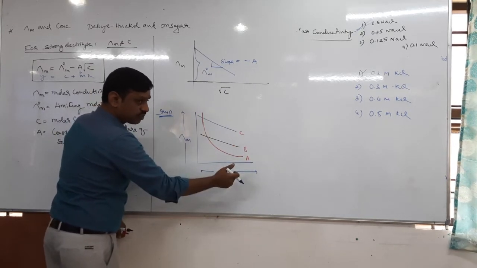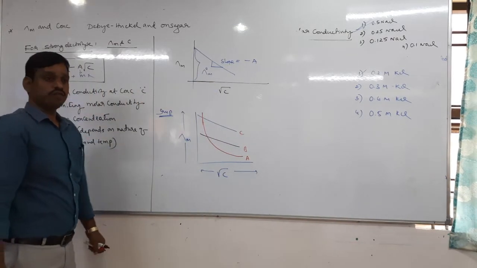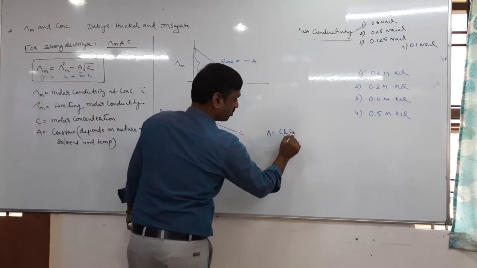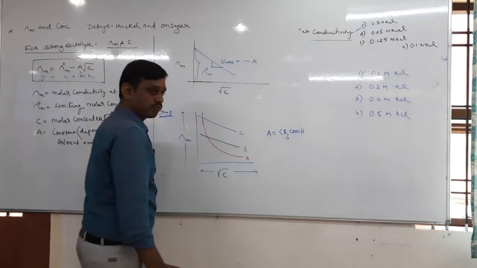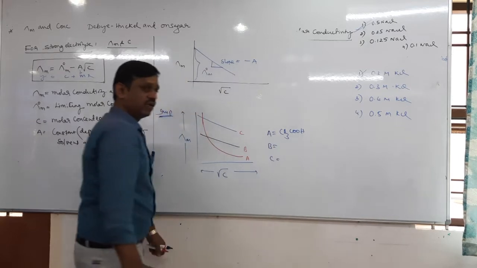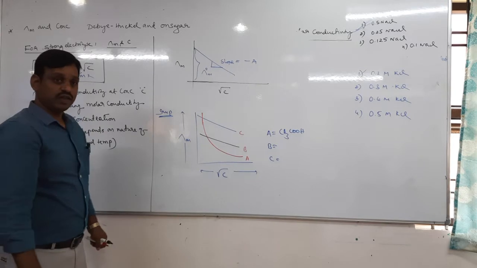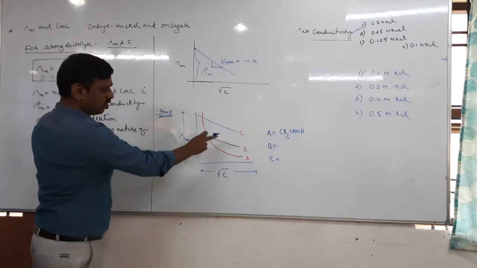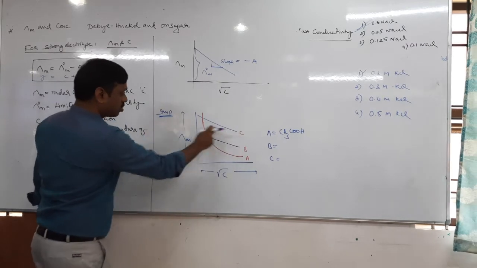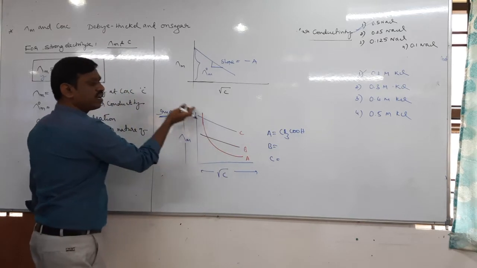So as the concentration decreases, that means dilution, on dilution the lambda m value sharply increases. It should be a weak electrolyte. That is, A is acetic acid. Then what is B and what is C? Among B and C, which is the strongest electrolyte? C. It is C, because here it increases slowly. C already has the highest value of lambda m and moreover it increases slowly.